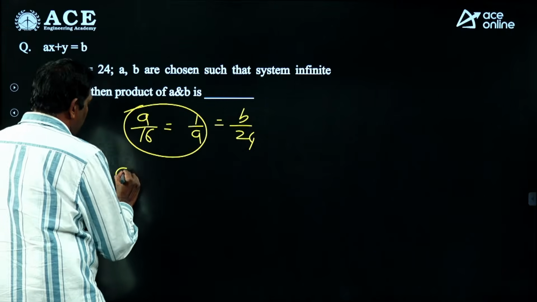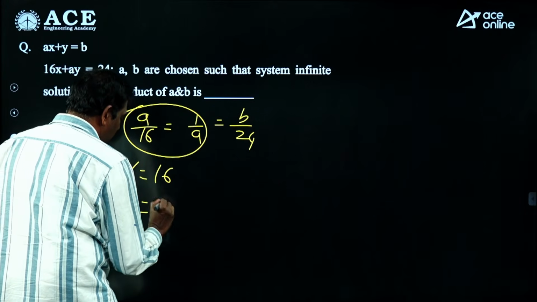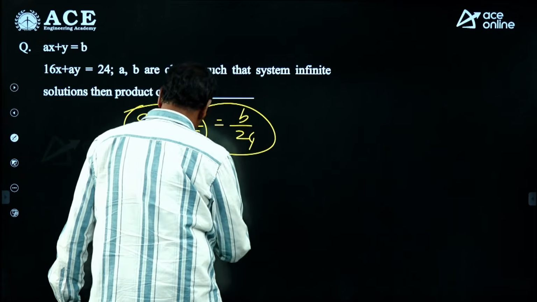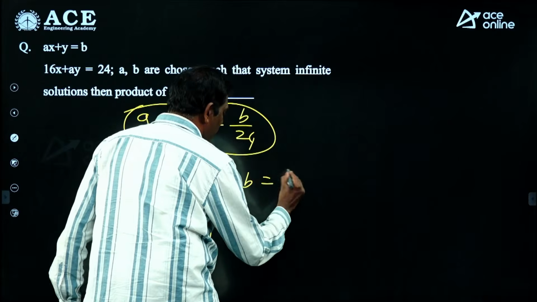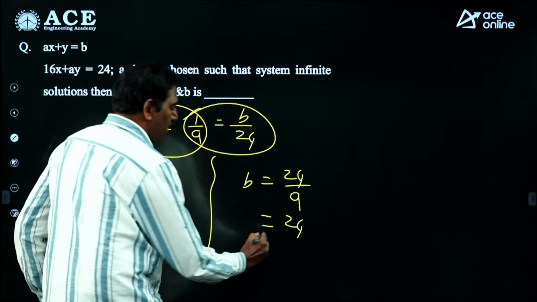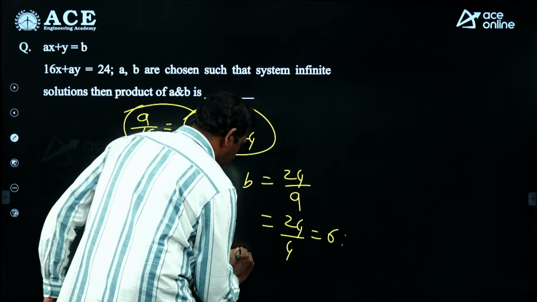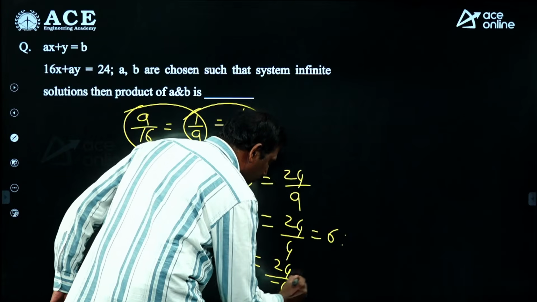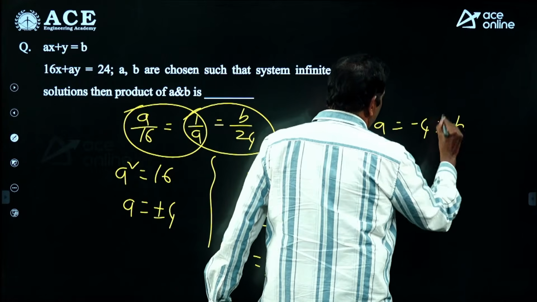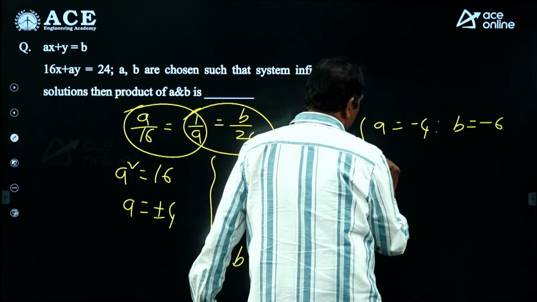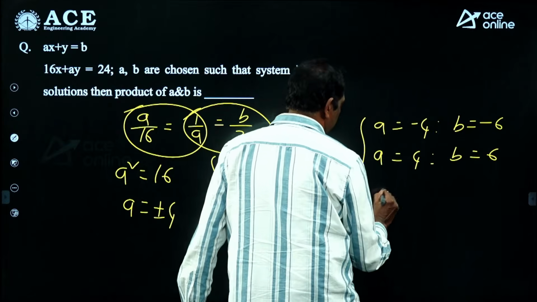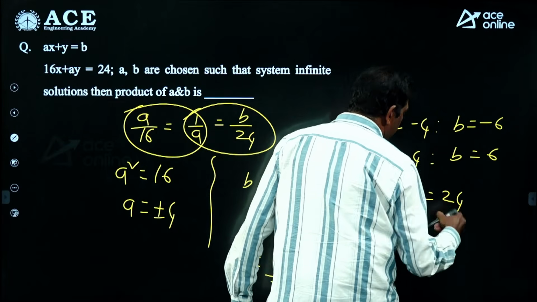From the first two, we get a square is equal to 16, meaning a is equal to plus or minus 4. Again, from the other two, b is equal to 24 by a. If you take positive 4, 24 by 4 is 6. If you take negative 4, 24 by minus 4 is minus 6. So if a is equal to minus 4, b is equal to minus 6. If a is equal to 4, b is equal to 6. But what is the final question here? The product of a and b, a into b. In both cases, you will get 24 as the answer.